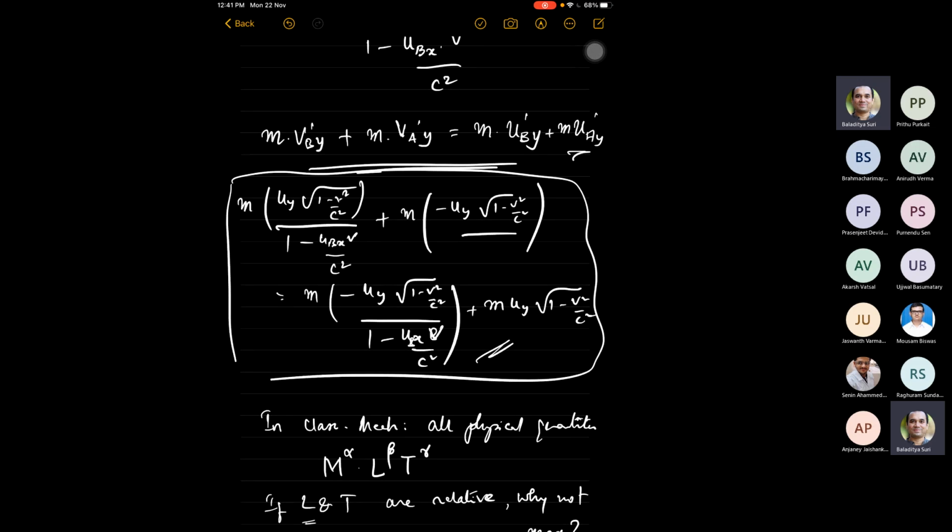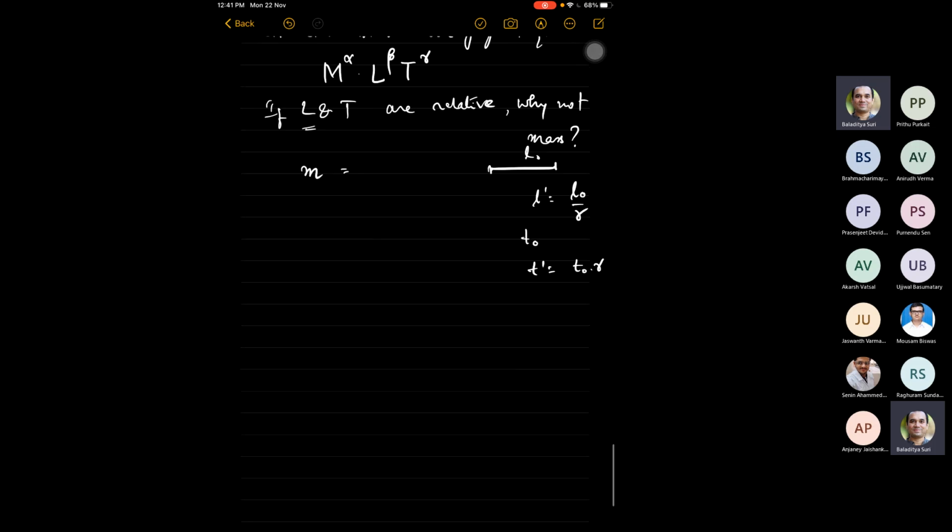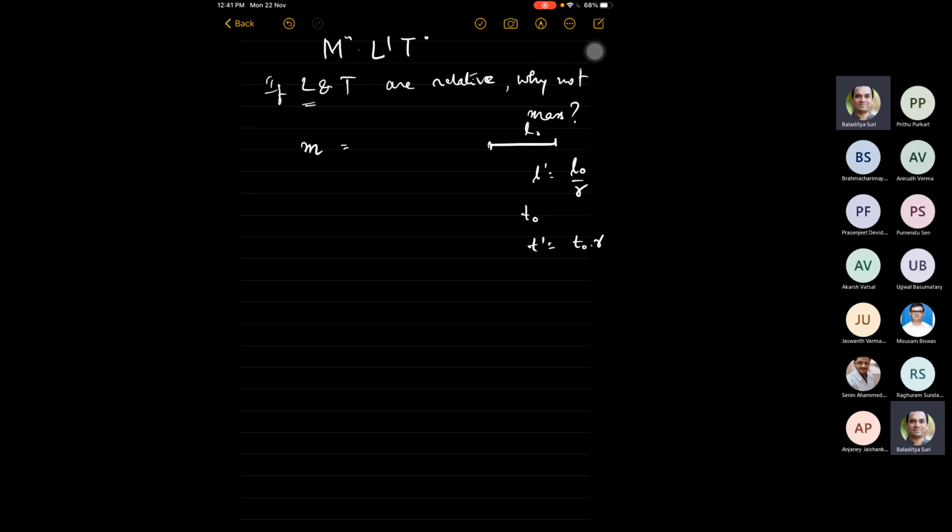That's the guess that he had, because both L and T had similar behaviors, and it was not very difficult to see that M essentially became gamma times M naught. He coined the term rest mass for M naught.